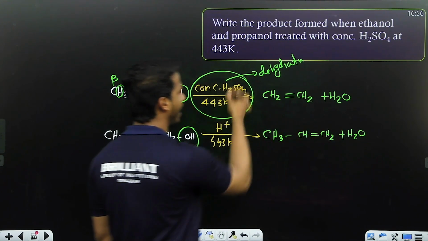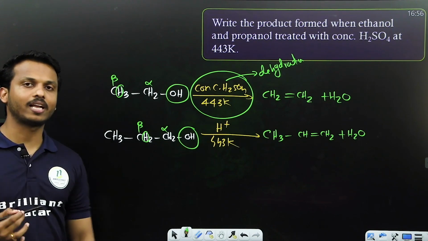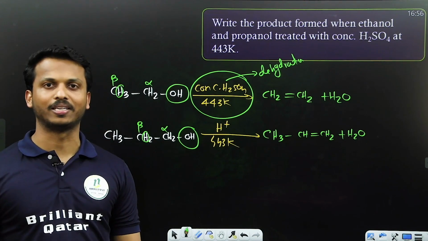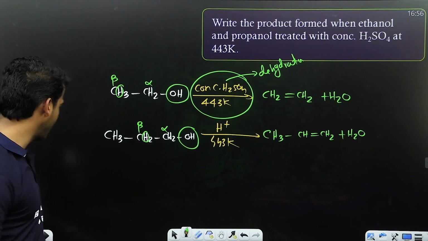So study the reagent function. Acid at 443 Kelvin means dehydration. Remove water like this. Clear?